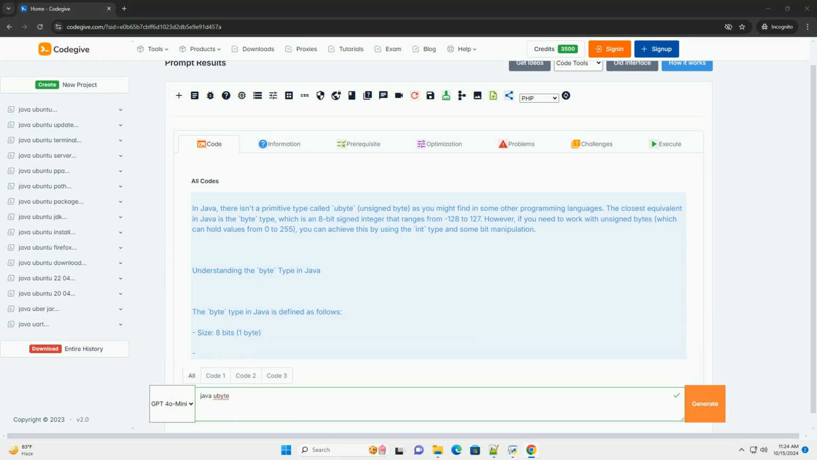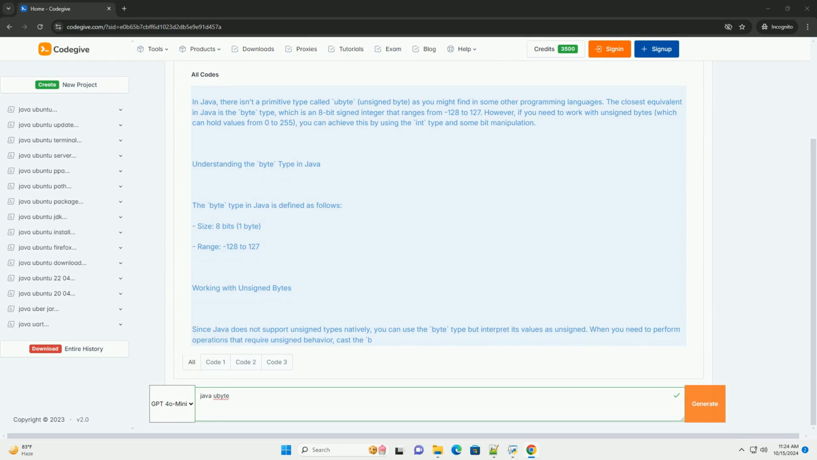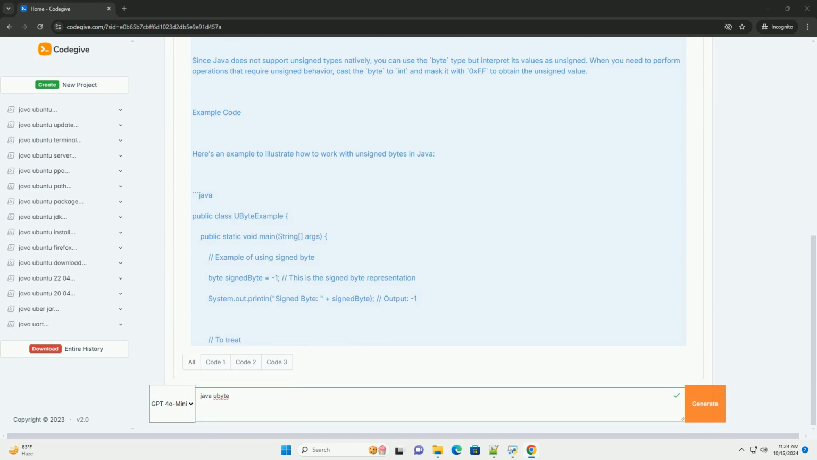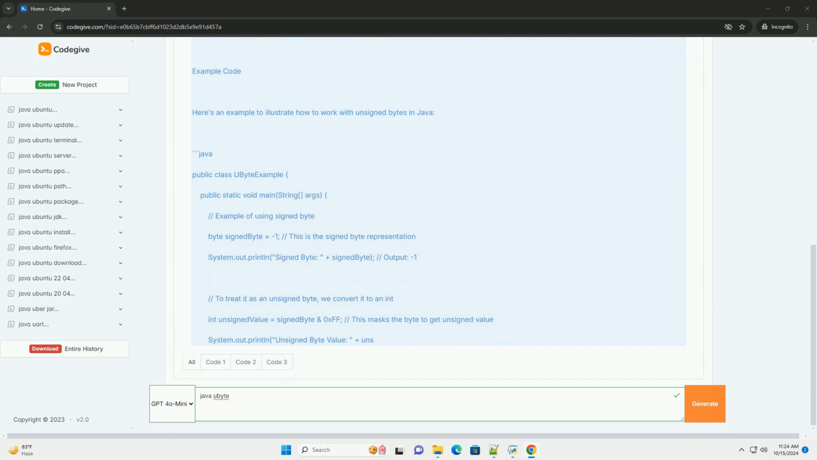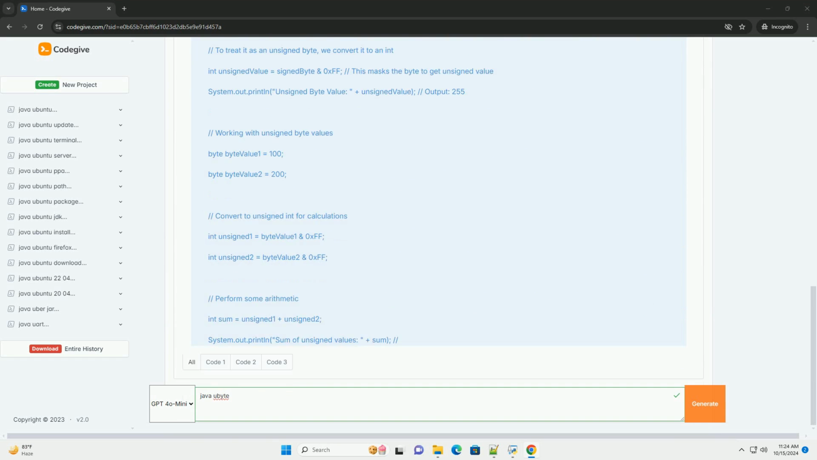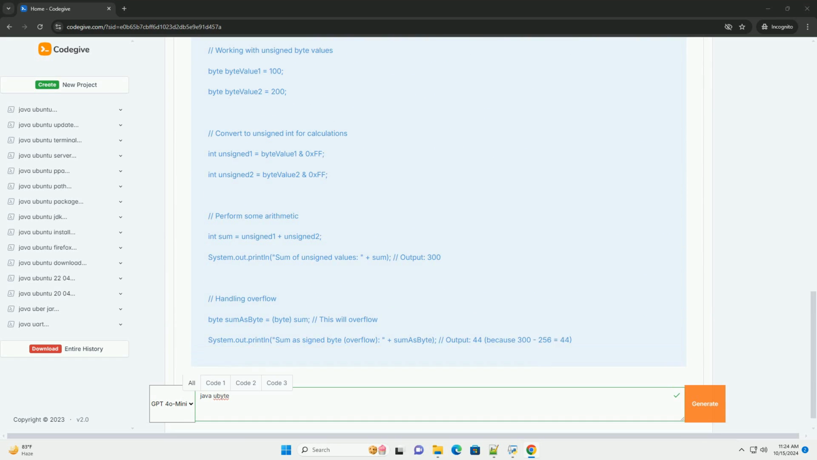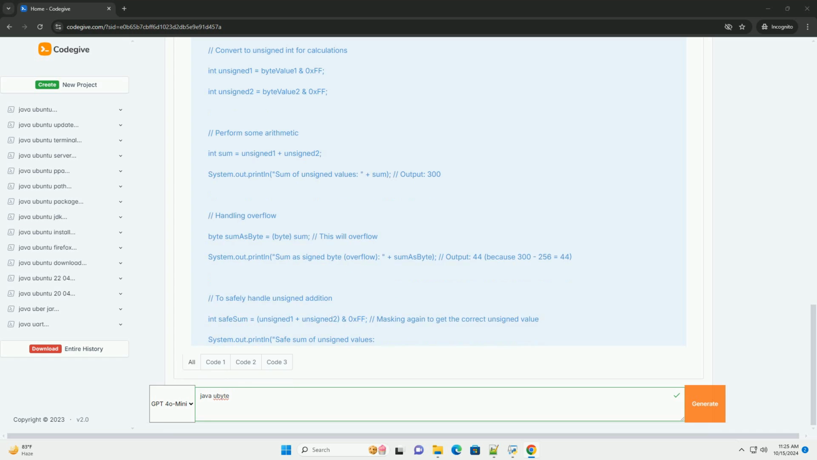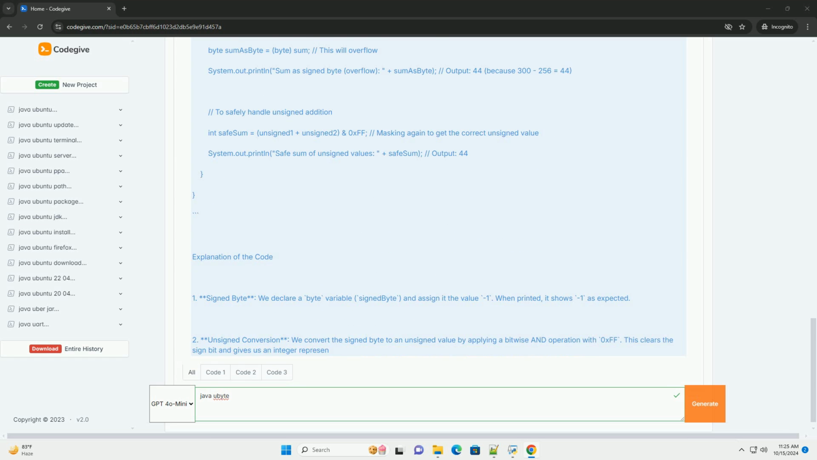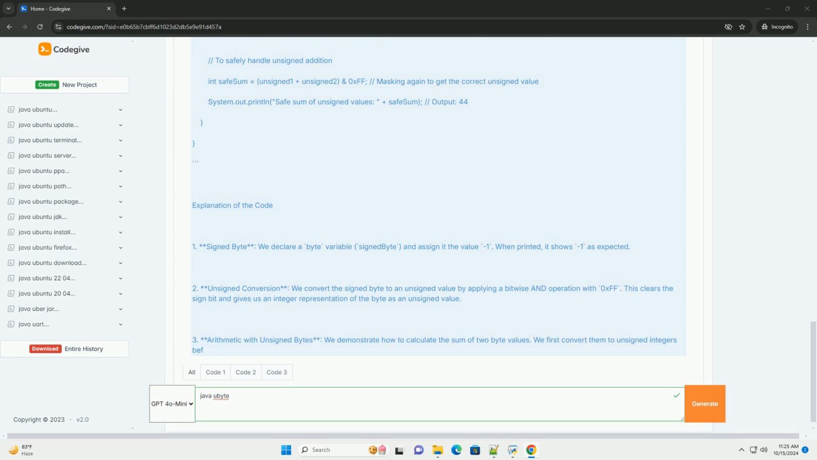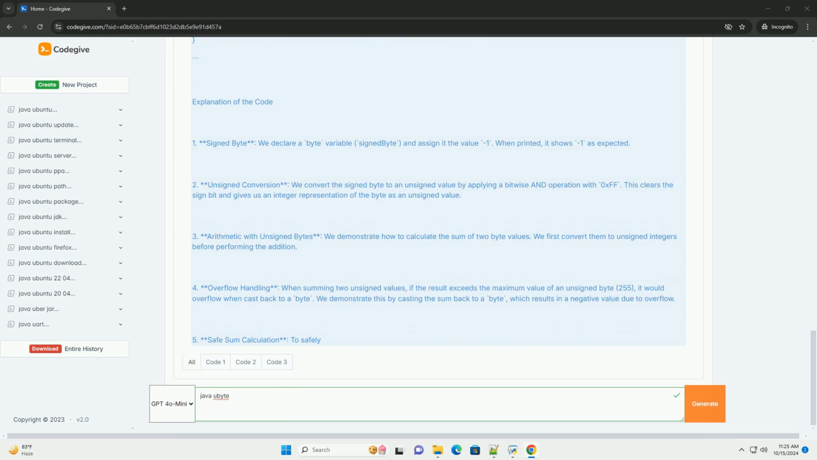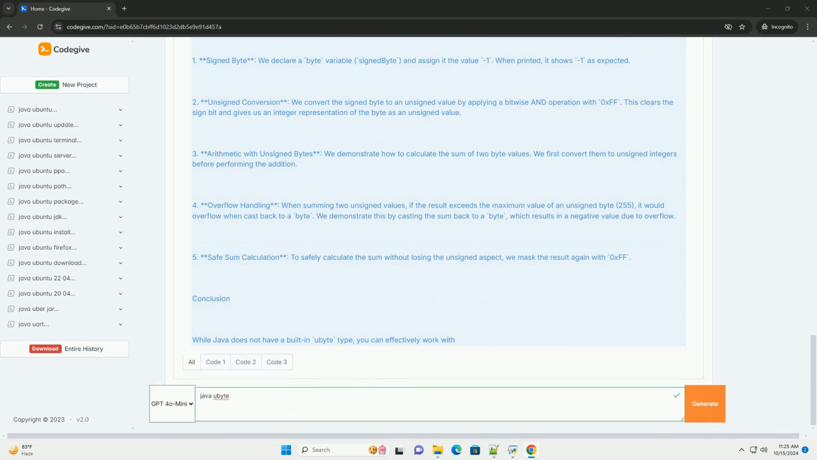In Java, there isn't a primitive type called ubyte, unsigned byte, as you might find in some other programming languages. The closest equivalent in Java is the byte type, which is an 8-bit signed integer that ranges from -128 to 127. However, if you need to work with unsigned bytes, which can hold values from 0 to 255, you can achieve this by using the int type and some bit manipulation.